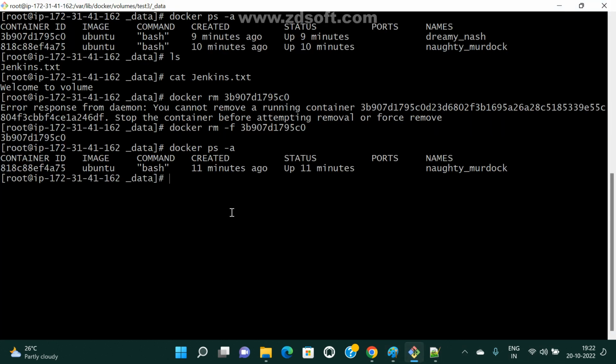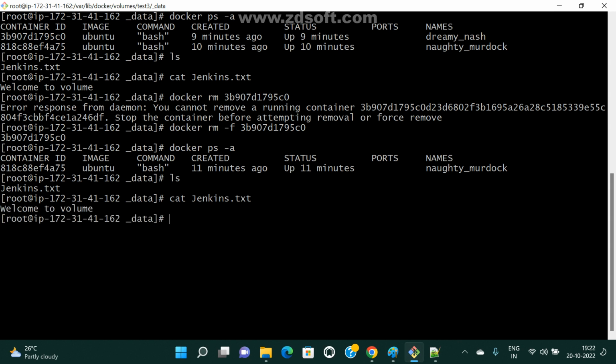Now check whether this file is available or automatically deleted. ls. Now see here, Jenkinsfile. cat Jenkinsfile. So this is the story, very simple, but try to understand. What is a volume? Volume is if you want to persist your data permanently, even if my container is deleted, and take a backup of that data. In that case we go for the Docker volume concept. Clear guys? Anyone any doubt?